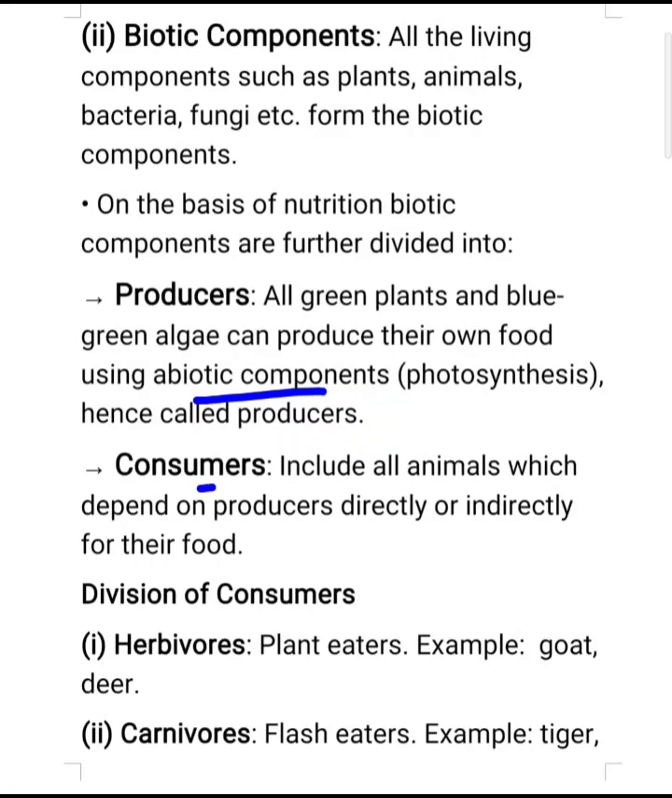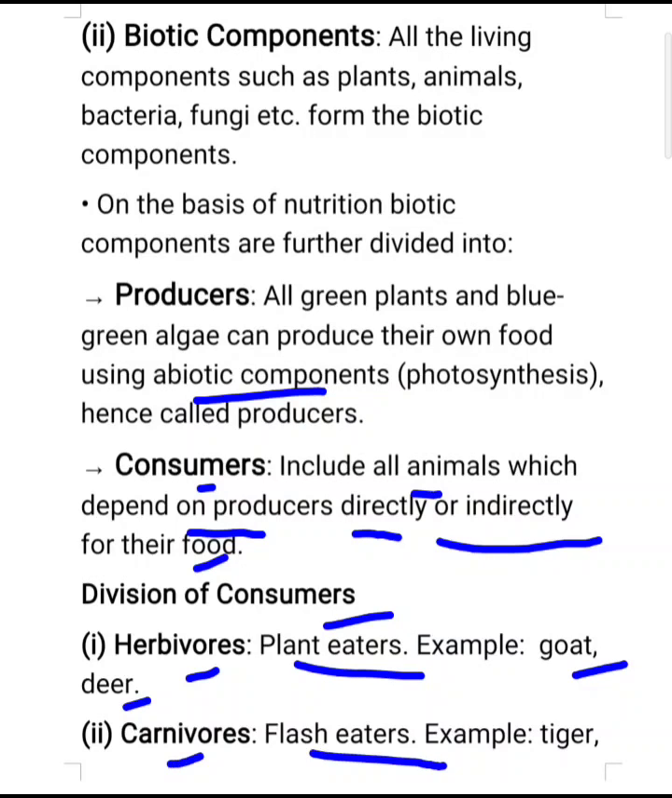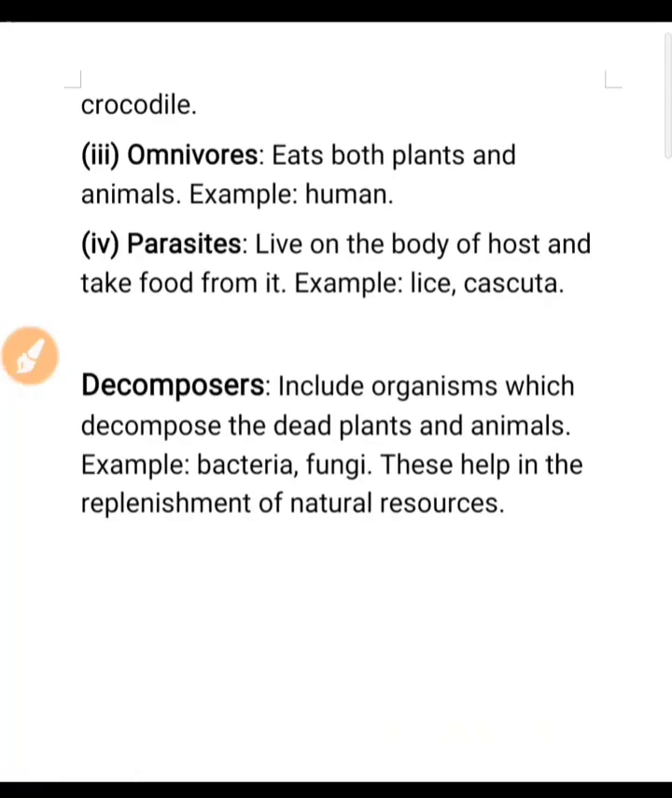Okay, now consumers include all animals which depend on producers either directly or indirectly, as I told you, for their food. Now consumers are divided into four categories. Herbivores are plant eaters which eat on the plant, for example goat and deer. Next one is carnivores. Carnivores are flesh eaters, means which eat other animals for their food, example tiger, crocodile, etc. Next one is omnivores. Omnivores are the animals which eat both plants as well as animals, for example human beings. Human being is omnivorous, as you know.